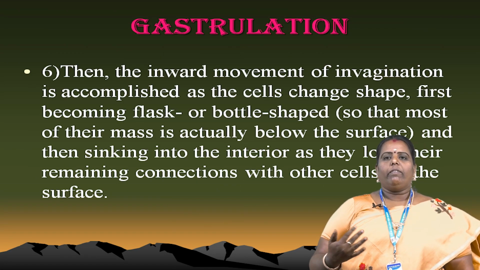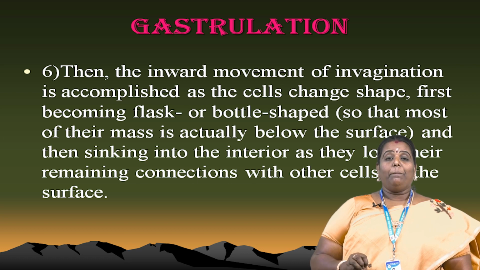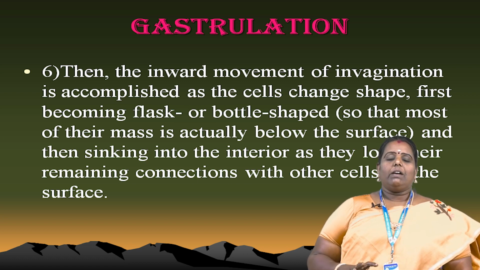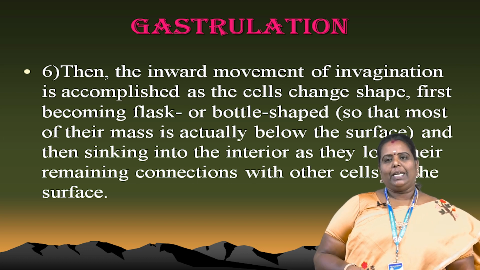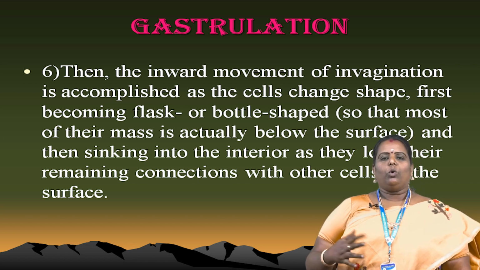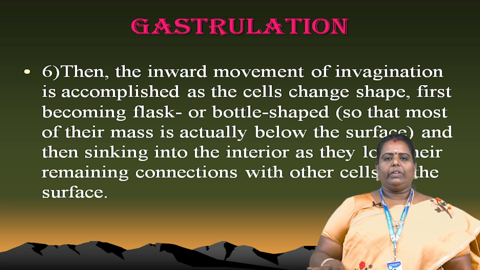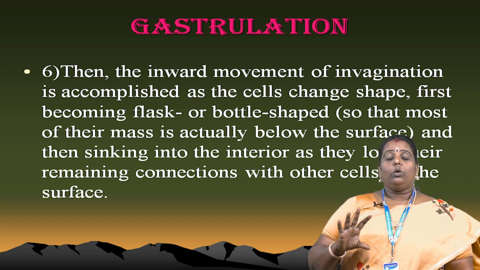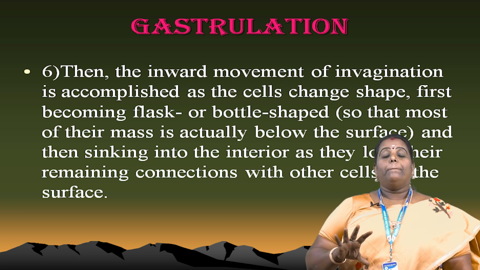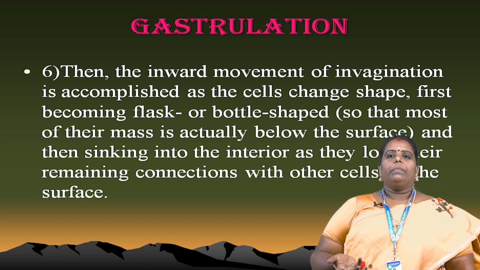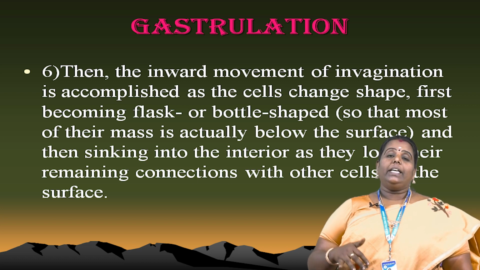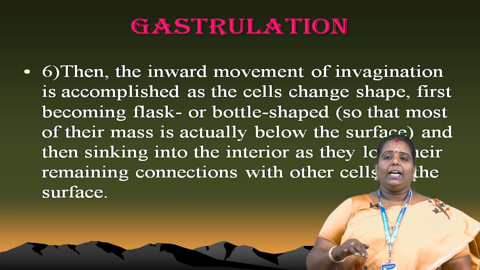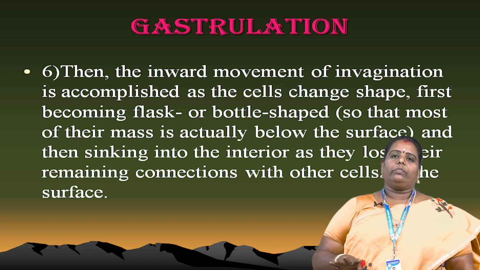During gastrulation, the inward movement of invagination is accompanied by changes in the cells. The shape changes; the cells first become flask or bottle shaped, so most of the mass is actually below the surface of the cell. Already I told you a mass of cells is formed, a ball-like structure. The next stage is sinking into the interior, and they lose the remaining connection to the other cell surfaces.